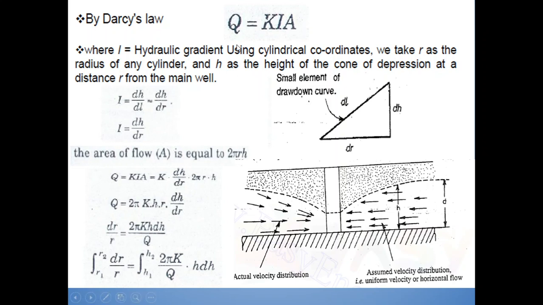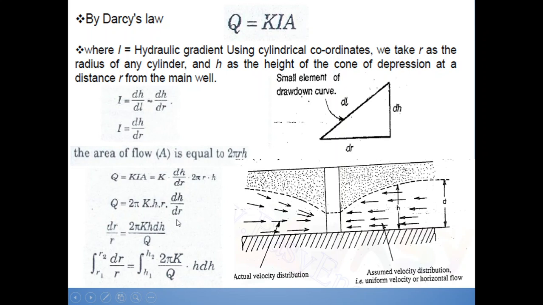So Q, which is equal to K i A, can be replaced as K into dH upon dr into area 2 pi r h. So Q is equal to 2 pi K h r dH upon dr.